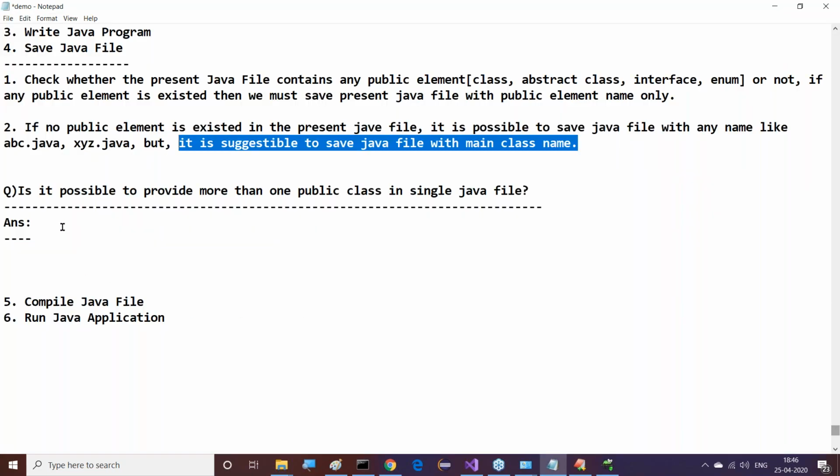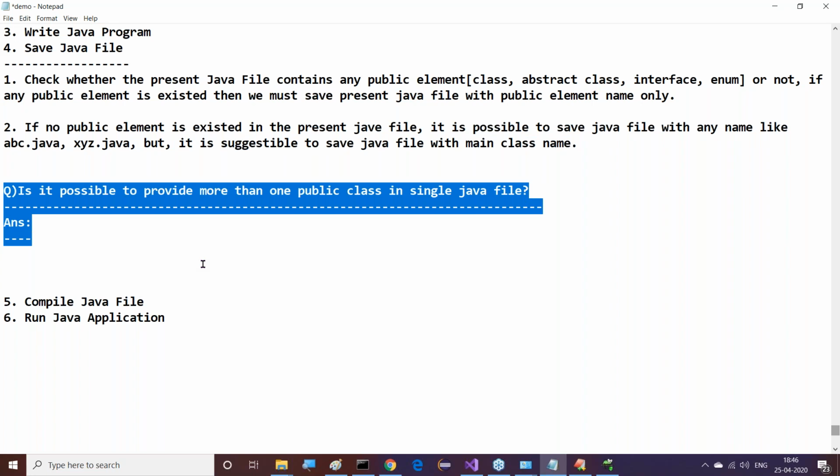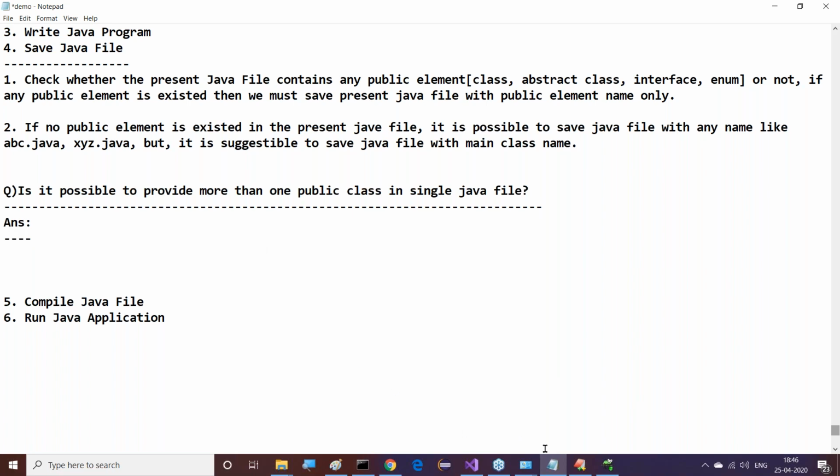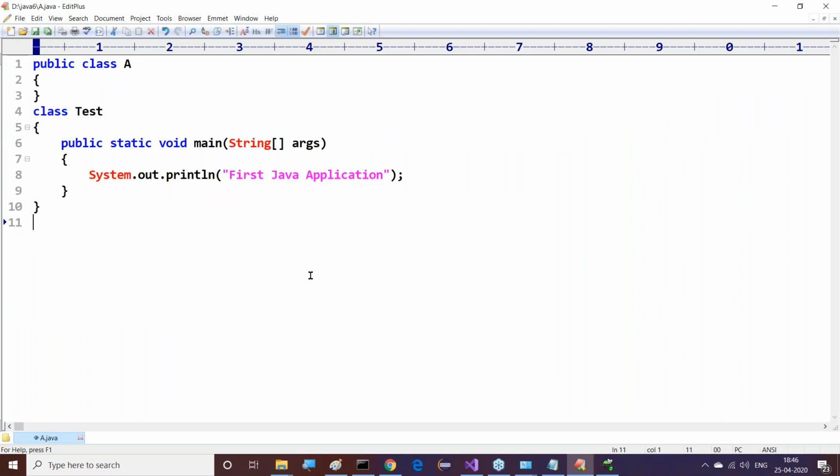Now tell me what about our question here? I've asked this question: is it possible to provide more than one public class in a single Java file? Possible or not possible? Now let me prove that.